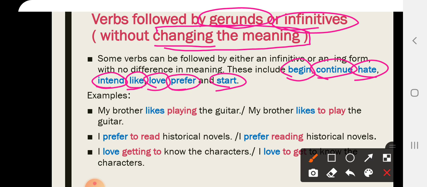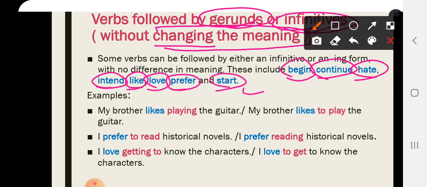Both are correct. I intend to continue studying and I intend continuing studying. Tamam? To continue and continuing after intend, both are correct and so on. So there's no difference in meaning if you have used a gerund or an infinitive after these verbs.